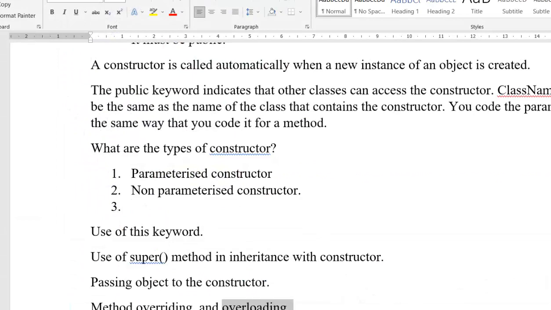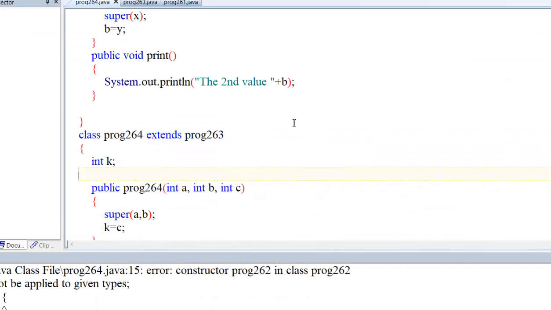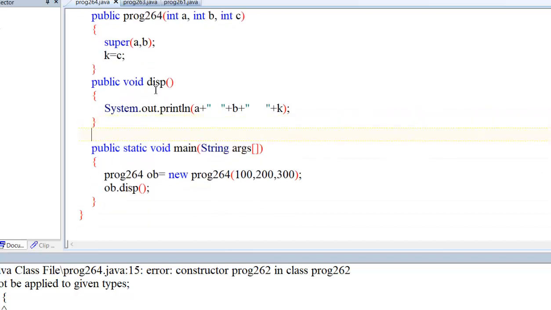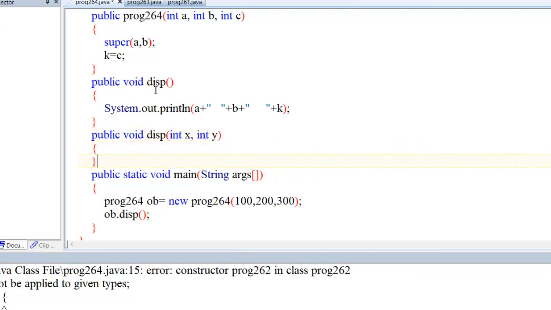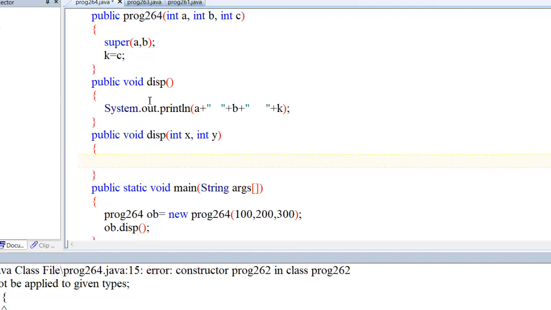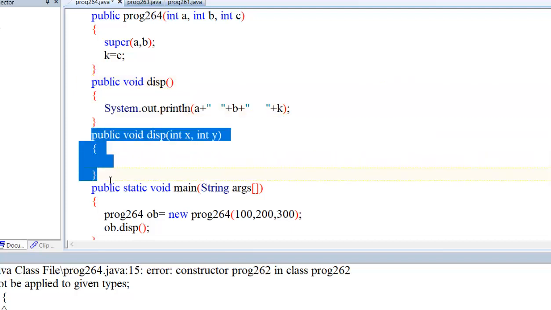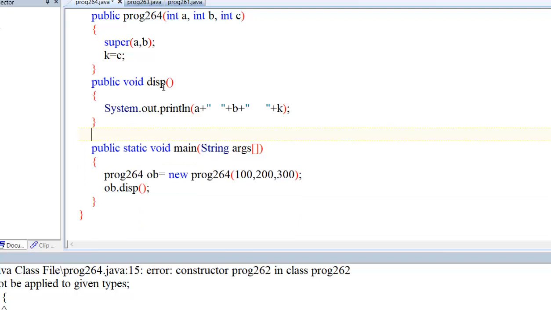So we have already completed the same method having different parameters, that is called method overloading. Method overriding, we have studied overloading: it means the same type of method with different parameters. See, I wrote display, and here I write public void display of int x, int y. This is called method overloading. With the default, no parameter, call this; with two parameters, call this. This is called method overloading. But here we have covered method overriding.